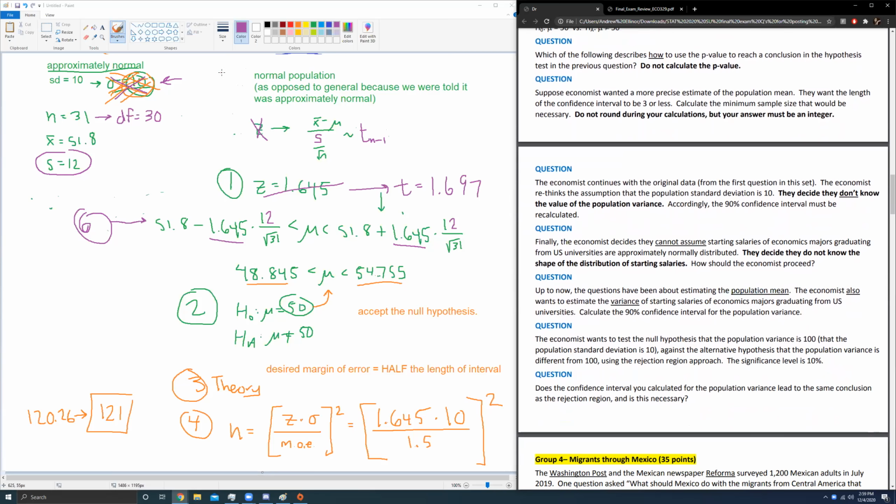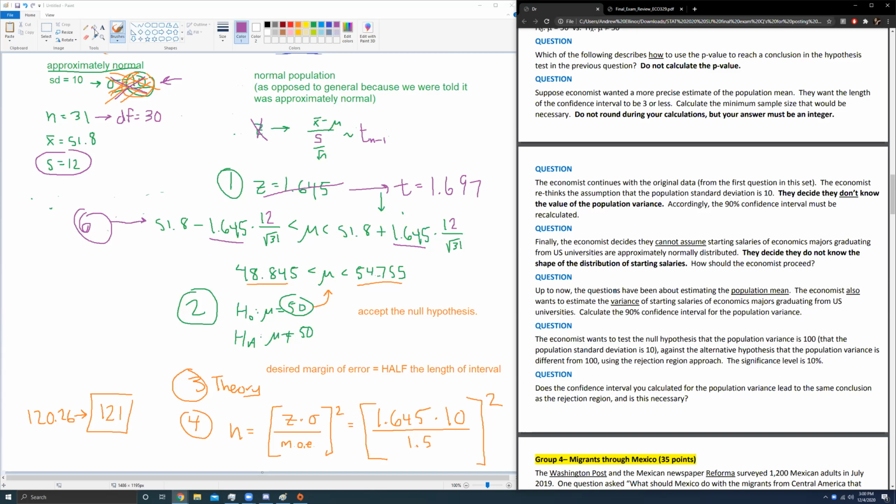I think they tell us to go back. You know what's funny is she didn't tell us to do this, but I think you're supposed to be told that this is an approximately normal distribution. And since we weren't, it's okay. But one thing that she should have said is go back to assuming the population is distributed normally, or assume that salaries of economics majors graduating from United States universities is approximately normal. Because otherwise, I don't think you can use the chi-square distribution, which is what we're going to use for this one